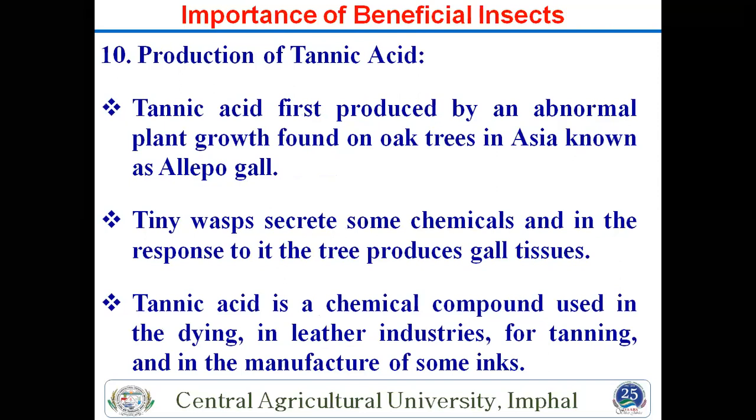Next is tannic acid. Many insects also produce tannic acid, which is very important. Tannic acid was first produced by an abnormal plant growth found on oak trees in Asia, known as oak gall. So what is oak gall? A tiny wasp secretes some chemical responsible for the tree producing gall tissues. That chemical is tannic acid. It is a chemical compound used for dyeing, leather industries for tanning, and manufacturing of some inks. So this is also an important characteristic of beneficial insects.